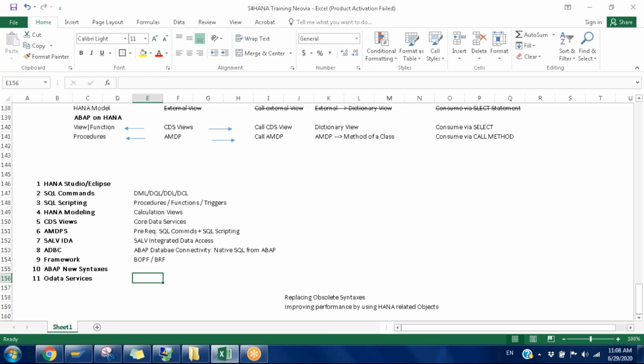How many ways have you tried so far? End-to-end, by FM, by search help, by CDS, by other OData services. Have you tried these?